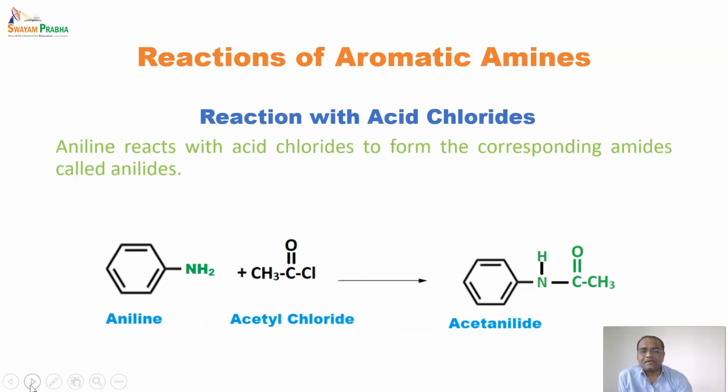After that, reactions of aromatic amines. The first reaction of aromatic amines we will see is the reaction with acid chlorides. Aniline reacts with acid chloride to form corresponding amides called anilides. The structure of aniline reacts with acetyl chloride, and these are vigorous reactions because acetyl chloride is not very stable, and they are carried out under special conditions, and after that acetanilide forms. Such a group is called an anilide.